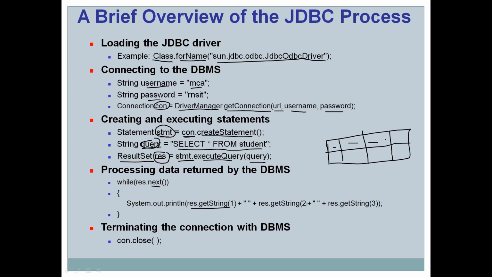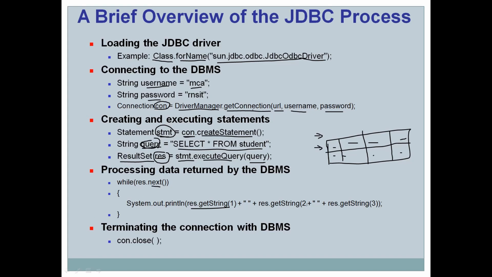The first time I say res.next, the cursor, which initially was at the -1 position, is moved to the first row. If there is data, it returns true, and the while loop is executed.